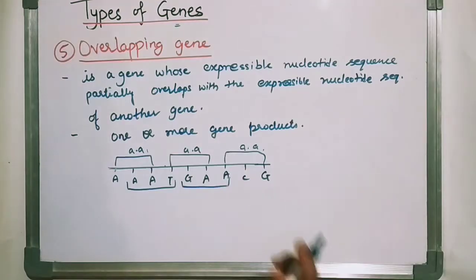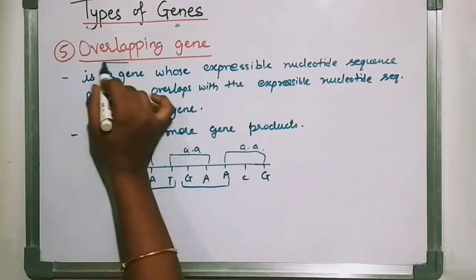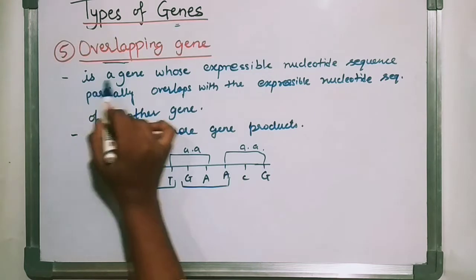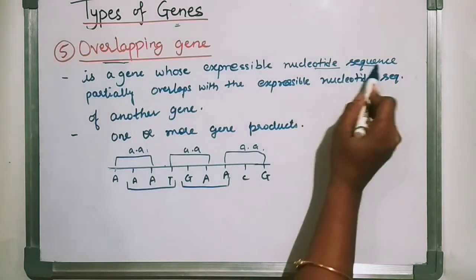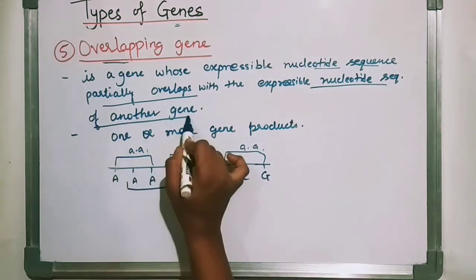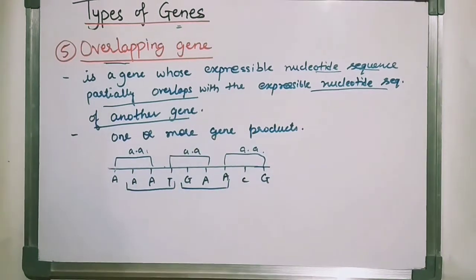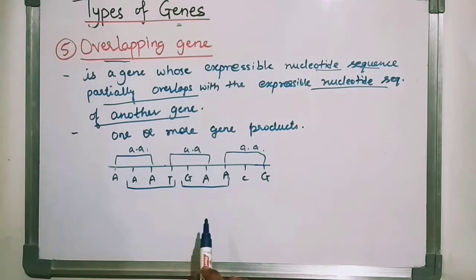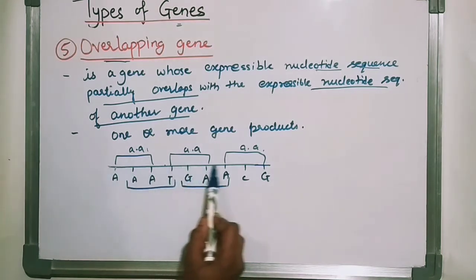The next one is the overlapping gene. The name itself indicates something overlapping. It is a gene whose expressible nucleotide sequence partially overlaps with the expressible nucleotide sequence of another gene, by which one or more gene products will be formed. Here you can see the nucleotide sequence.